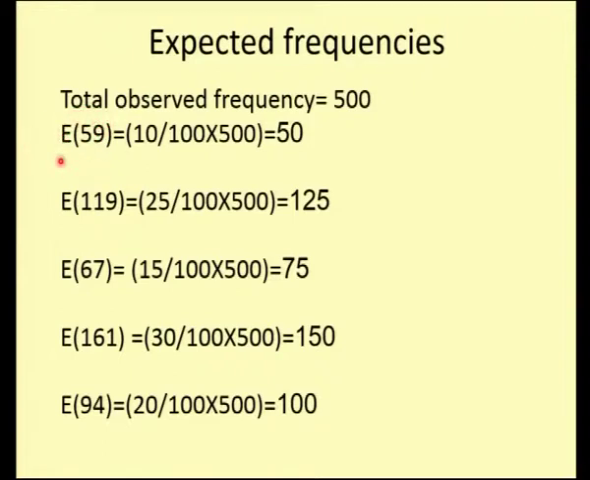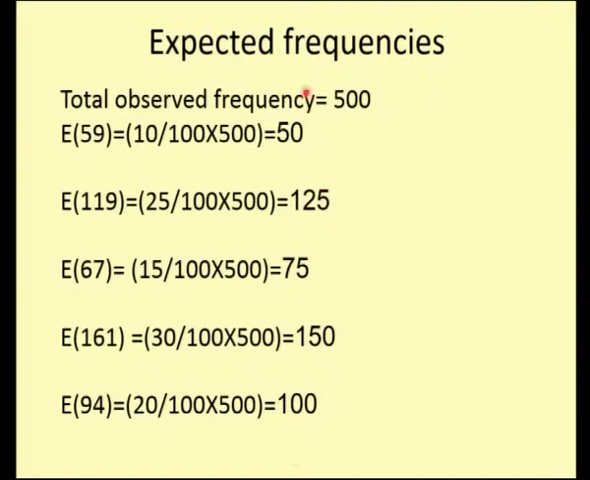So how to find the expected frequency: the percentage of claims is given to us. So 10% means 10 by 100 into the total of my observed frequency. So it is nothing but 10 by 100 into 500, which comes to be 50. So similarly you need to find the expected frequency for all these observed frequencies, and we will have the expected as 50, 125, 75, 150 and 100.